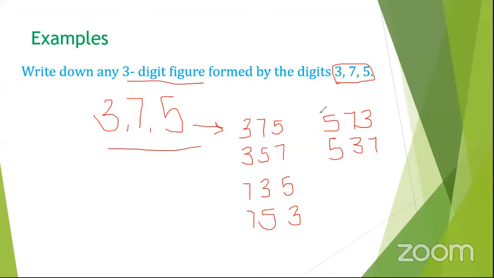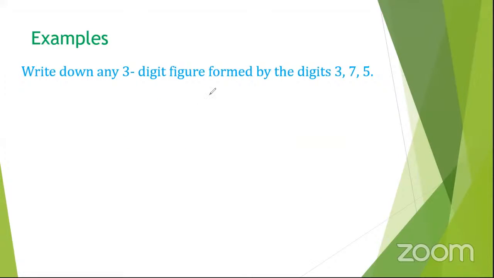Someone's hand is still up. Lina, do you have another number? Okay. So when we put together these digits to form numbers, one thing we do away with are the commas. So we write them without putting commas. So this is the list. We can form these numbers here.